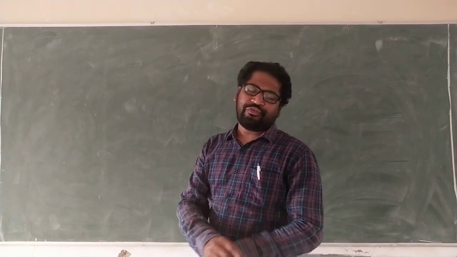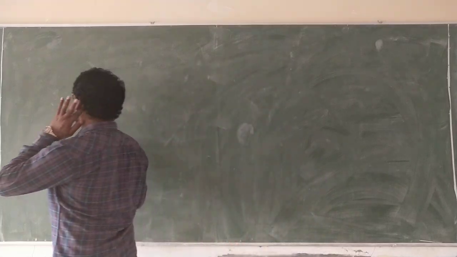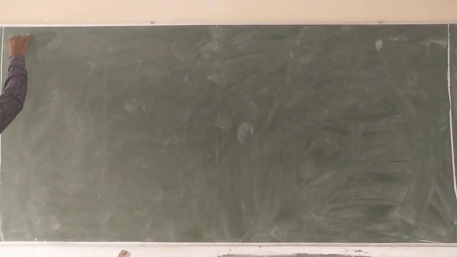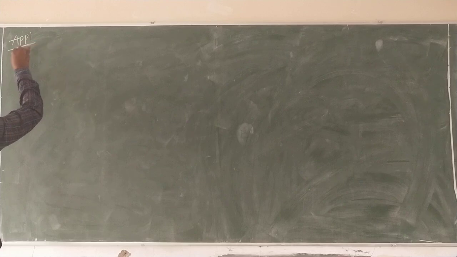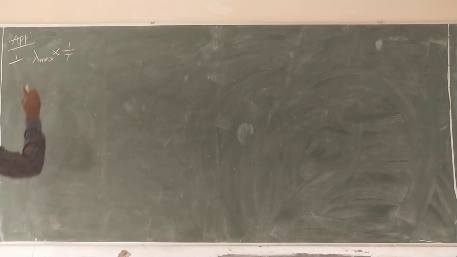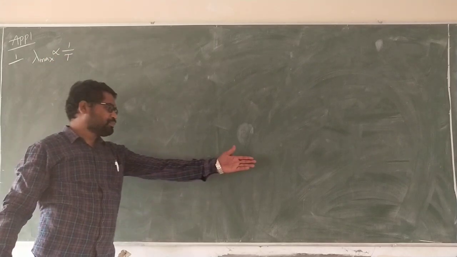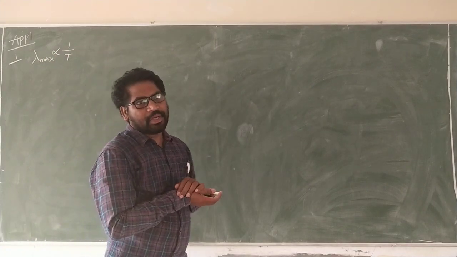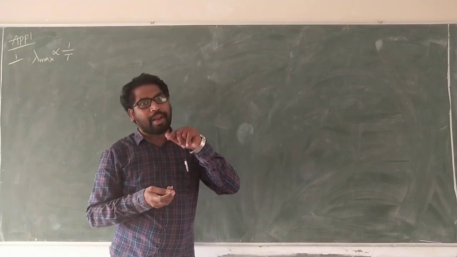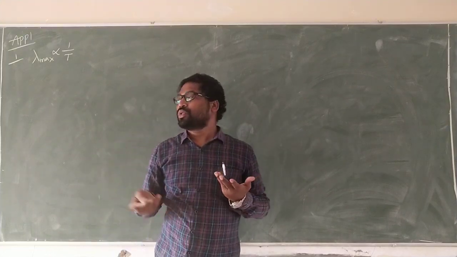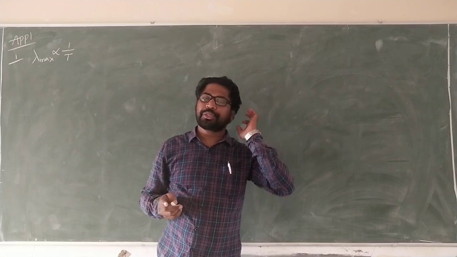Now, applications of Wien's displacement law. First one, lambda maximum is inversely proportional to absolute temperature. Already told you the statement: the maximum wavelength emitted by the black body is inversely proportional to absolute temperature.